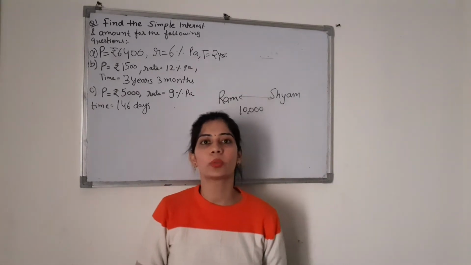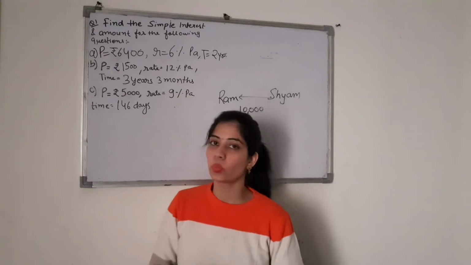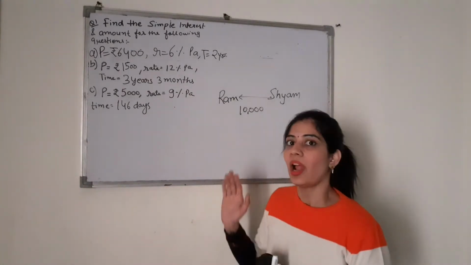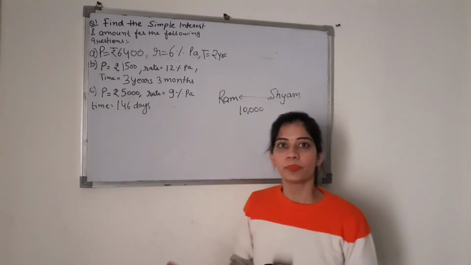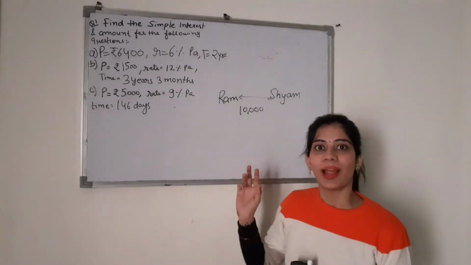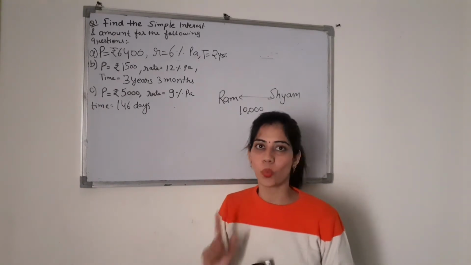Today we will know about simple interest and solve some questions based on it. So let's start with one example. There are two friends, Ram and Shyam, and Ram needs to borrow money of rupees 10,000. So he went to his friend Shyam and asked him for lending the money of rupees 10,000 for 1 year.